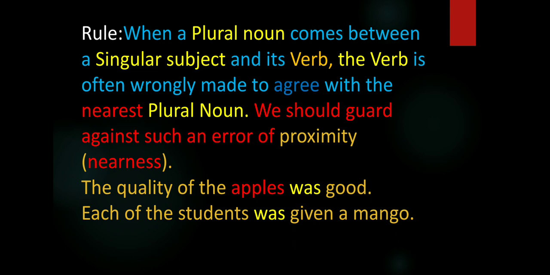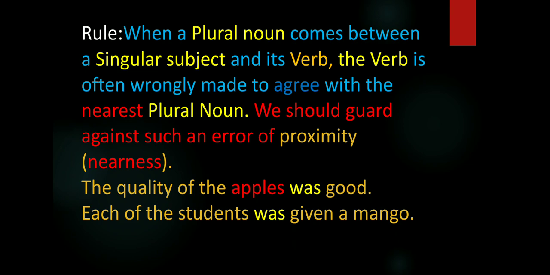So here, the error of proximity is very often made with the word apples. Observing the plural noun apples, very often we use a plural verb, which is wrong. So here we must avoid the error of proximity or nearness. Here the verb is agreed according to the quality. The quality of the apples was good. A singular verb should be used.